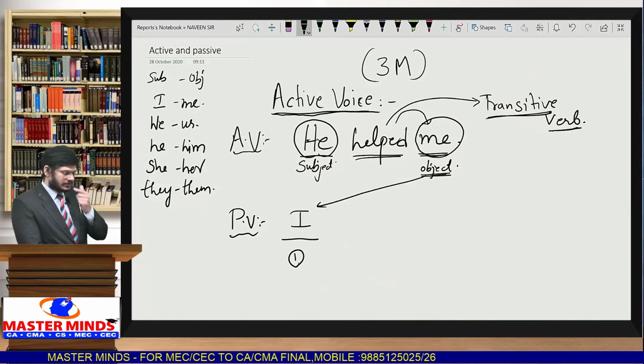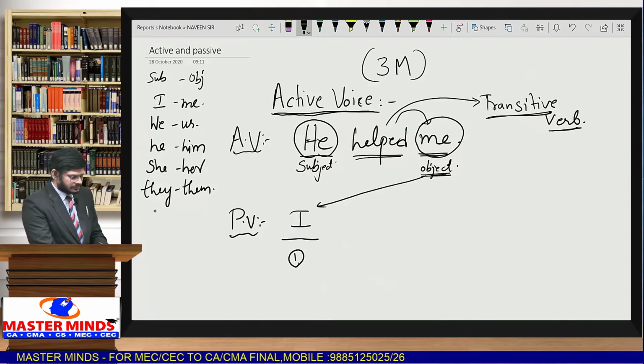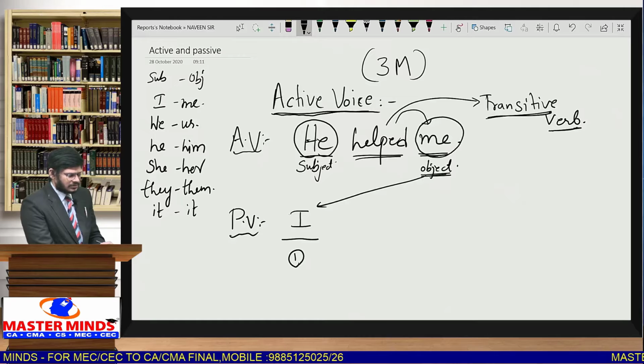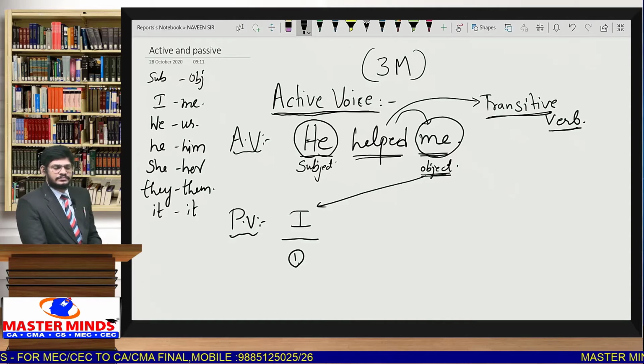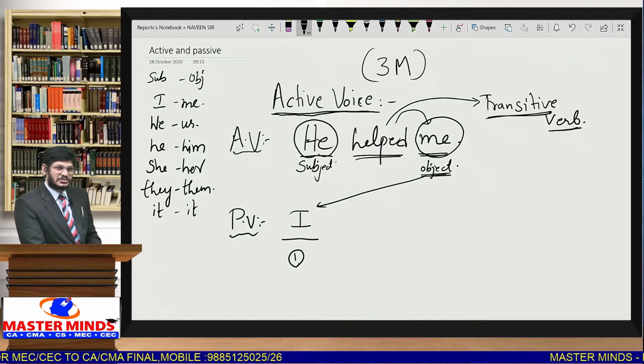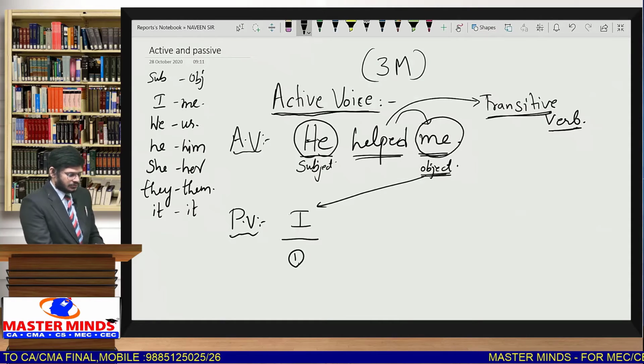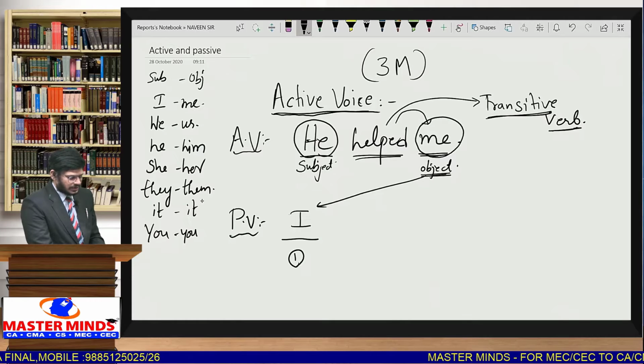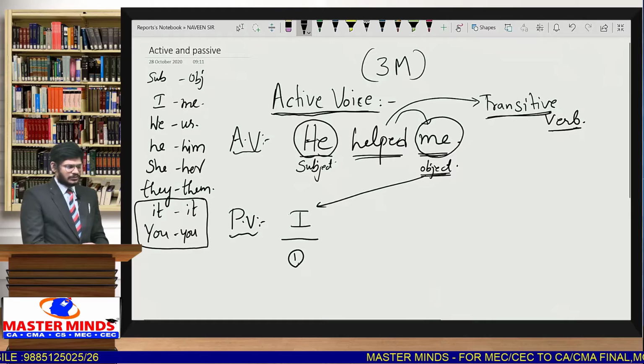Okay, there is no change for some words like it. Next, you is subjective and also you only in the objective case. So for these two we don't have any change. For all the remaining we have separate subjective and objective cases.